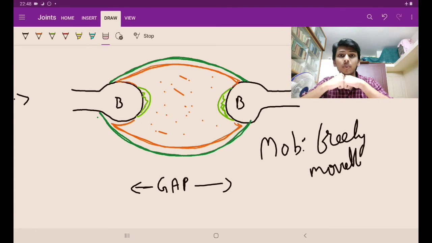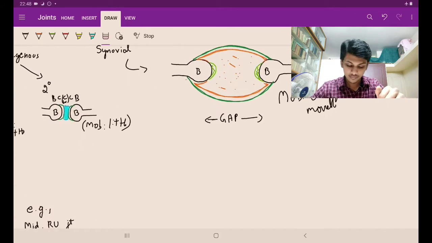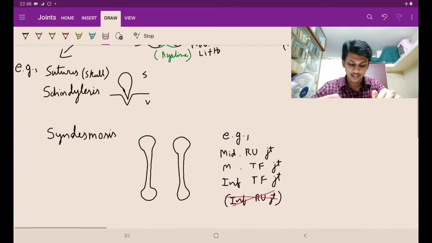Articular surfaces, they are not bones, they are cartilages. So if it is a cartilage, it can cause irritation of that cartilage, that can cause arthritis. Okay, that can cause arthritis. And even if there is inflammation of the synovial membrane, that can also cause arthritis. Arthritis is the inflammation of the joint. Okay, now let's go to the examples guys.